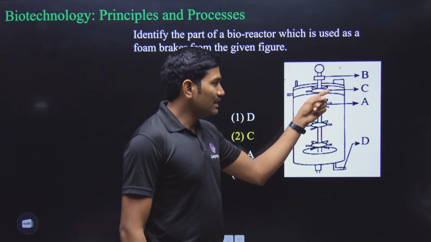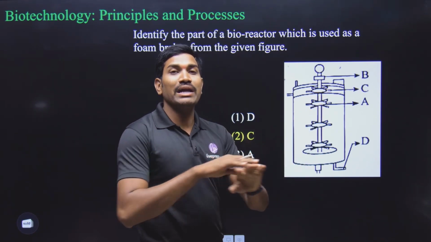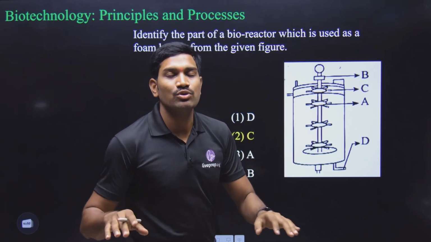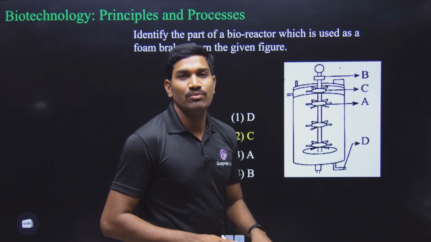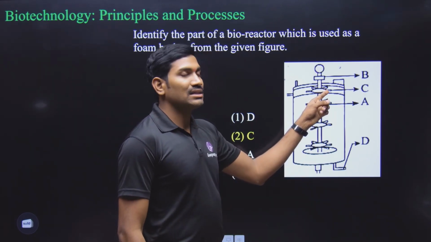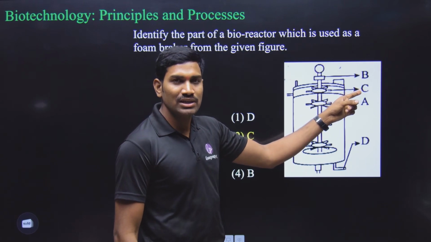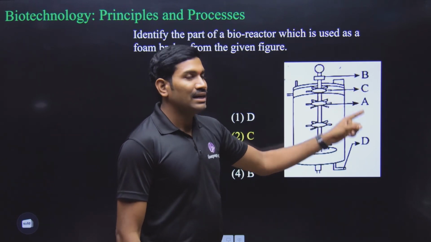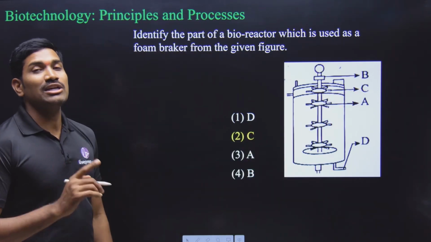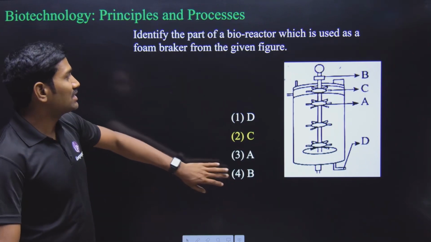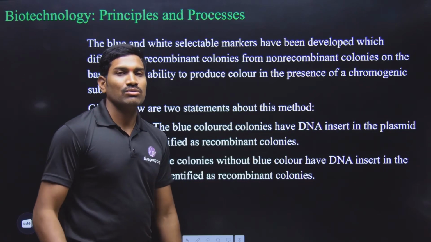So please remember, at this top portion, the foam breaker will break the foam. They are trying to reduce the foam, remove the foam, and these are the things that are present. So these are the foam breakers. With respect to labeling, which one represents the foam breaker? It is the C. That's why labeling is also very important. So all the labeling with respect to NCERT diagrams, you should remember.